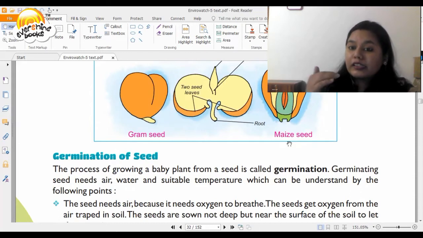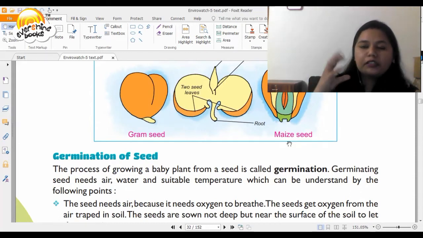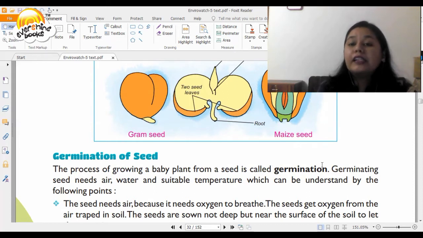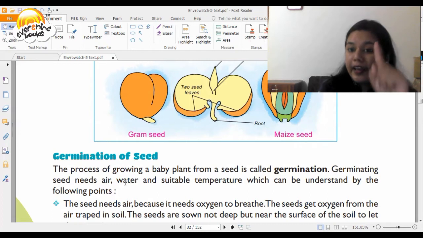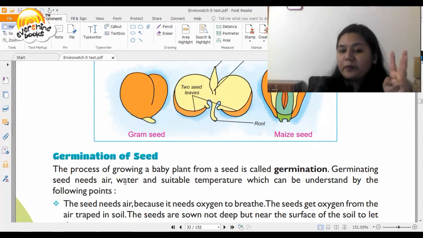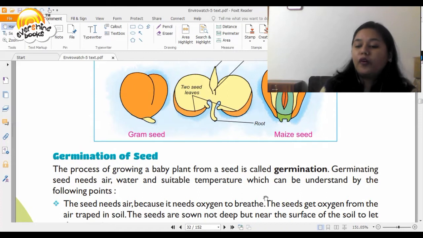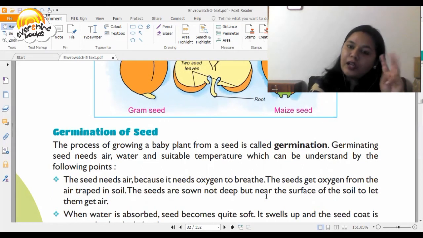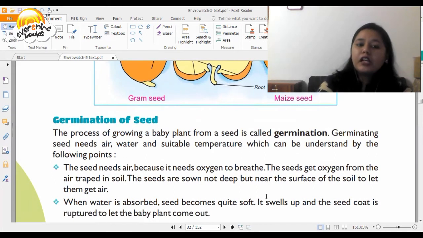Then you have germination of seed. The process of growing a baby plant from a seed is called germination. Germinating seeds need air, water, and suitable temperature, which can be understood by the following points. So, there are three things that are required for the baby plant to start emerging. You need water, you need air, and suitable temperature. So, we understand about all these in detail.